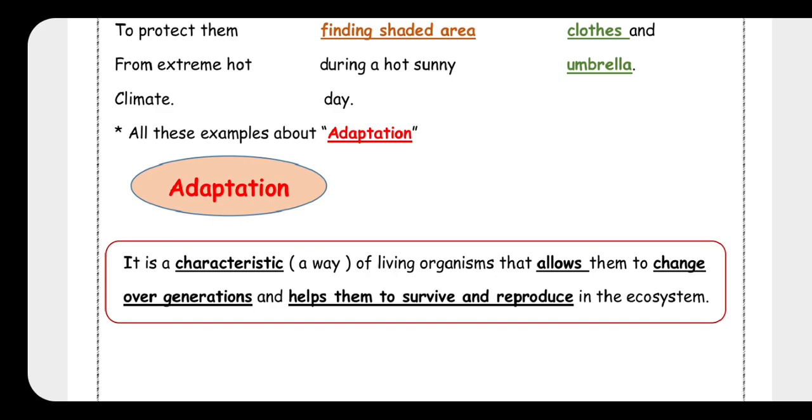It's the environment they live in. What is the meaning of reproduce? Give generations, produce another one.